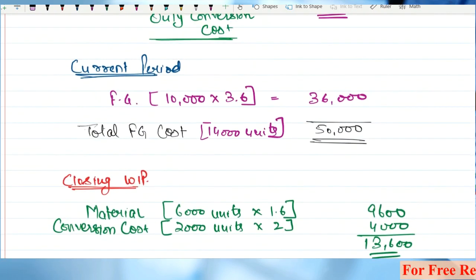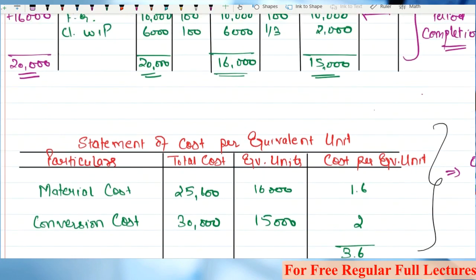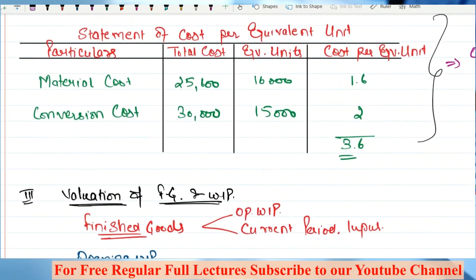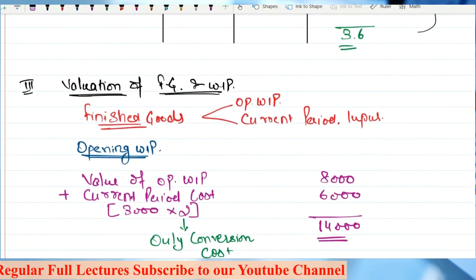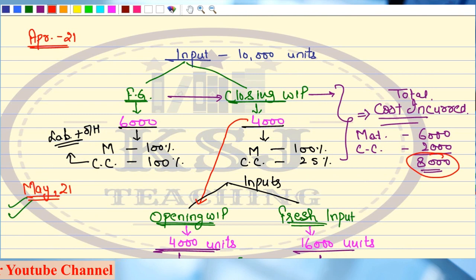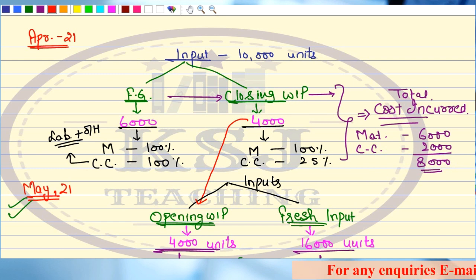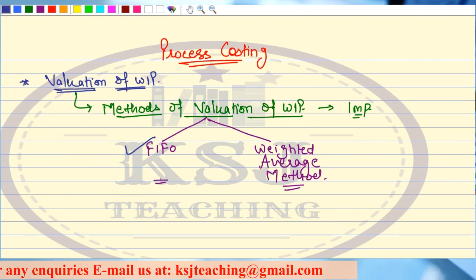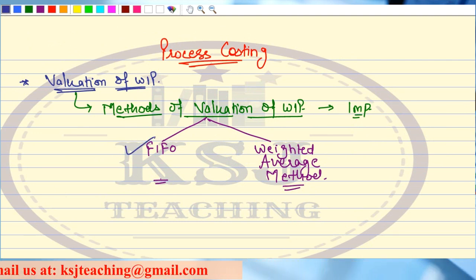Any doubts in this? So this is what we have done by the FIFO method, right? Statement of equivalent production, statement of cost per equivalent unit, and then the valuation of FG and WIP. And this is the example. I hope all of you have written this example, because this is the same example I'm going to use in the next lecture when I explain the weighted average method, right? This is the whole process we have to follow in the FIFO method. We are done with this FIFO method, right?